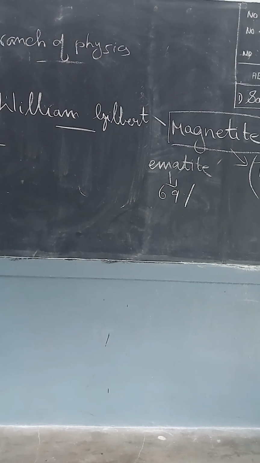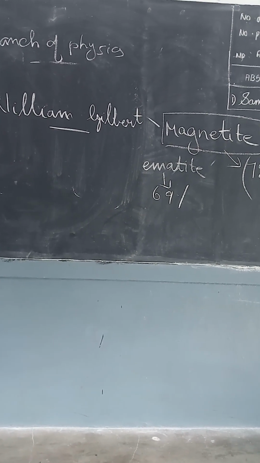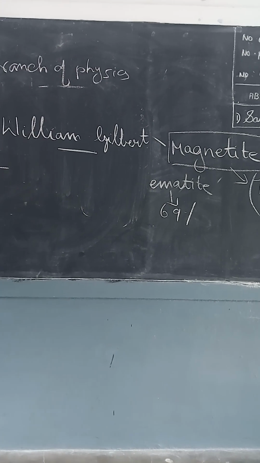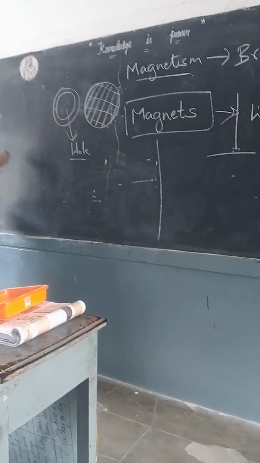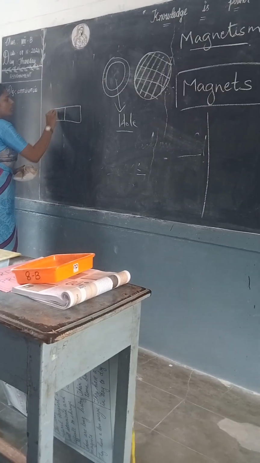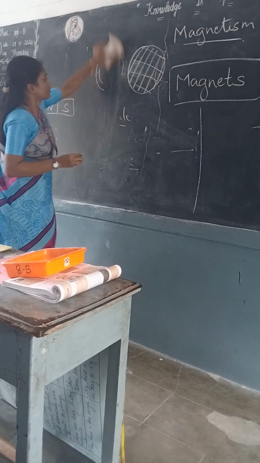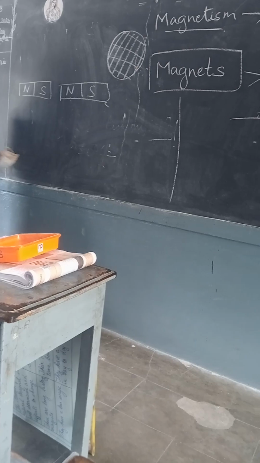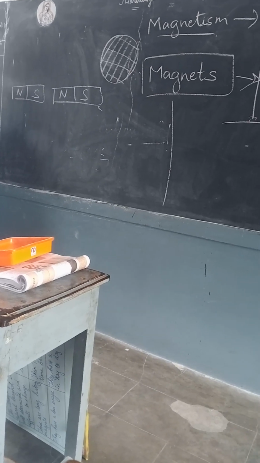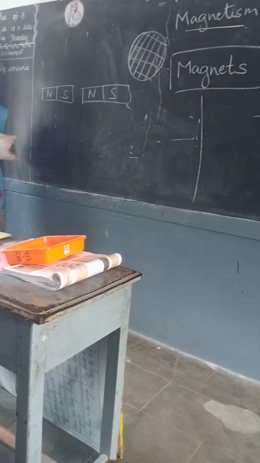It will not attract. So, what are the two poles of the magnet? Do you know? Yes. North Pole and South Pole. So, will these two magnets attract or repel? Right? Yes.